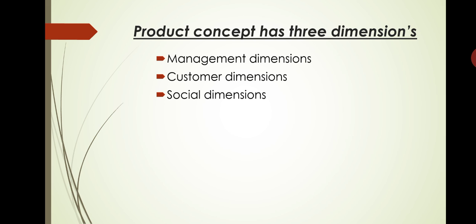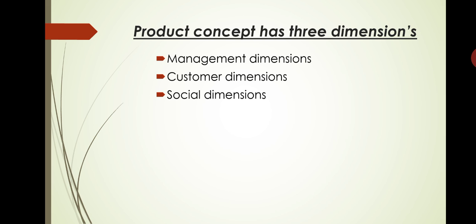In the second, customer dimensions. To the customer, a product is a bundle of utilities consisting of product features and accompanying services, right? Consumers buy the product with the hope that it will satisfy their needs and expectations.